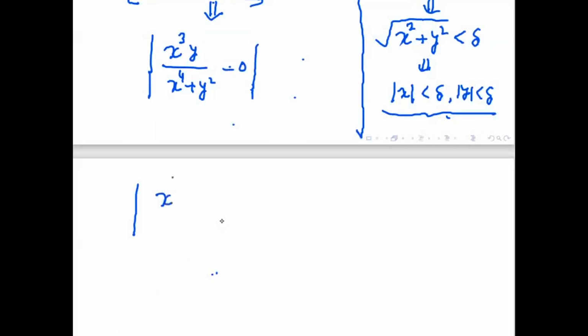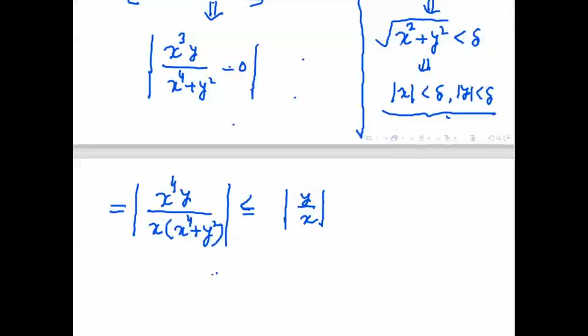I am just doing x to the power 4y, and I divided by x and multiplied by x. We can do whatever we want. Now x to the power 4 and this x square, x to the power 4 plus y square is less than 1. So this is less than or equal to mod y by mod x.